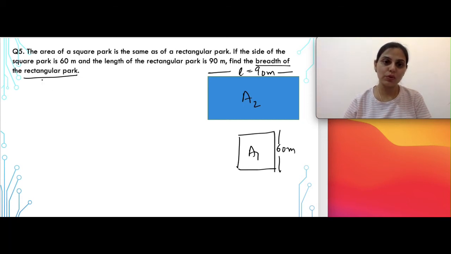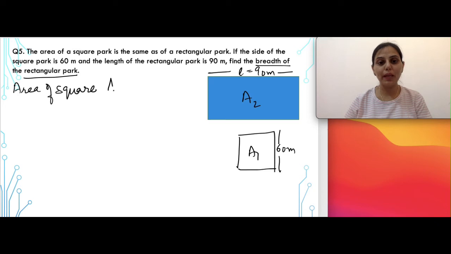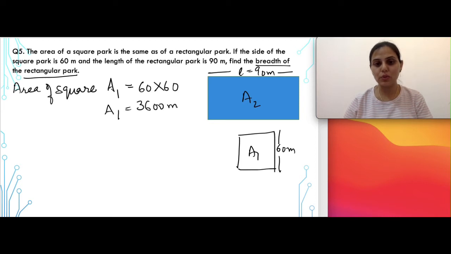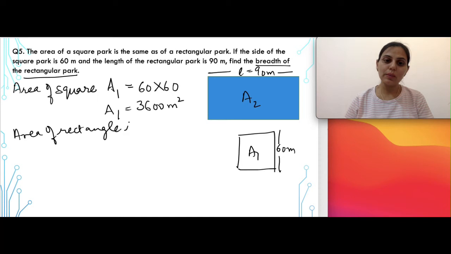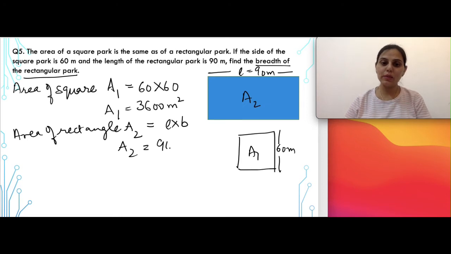So let's start with the solution for this. Now we know that the area of the square is side multiplied by side. In this case we are using the symbol A1 to represent the area of the square. So this can be written as 60 multiplied by 60, or A1 is equal to 3600 meter square. Similarly, we know the formula for the area of a rectangle, that is length multiplied by breadth. So let us use the symbol A2 for that. A2 is equal to L into B, and the value of length is given as 90 meters, breadth is not given, so let us suppose it as B only.